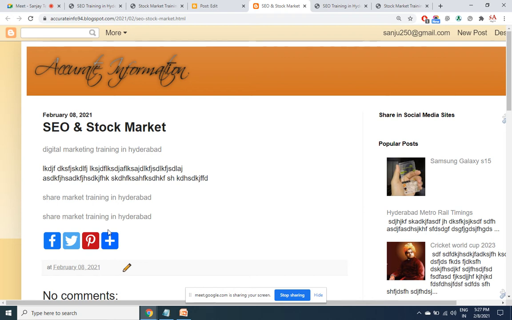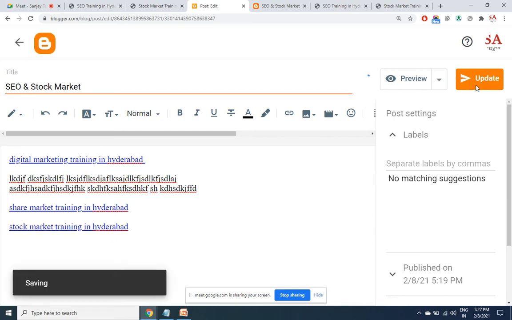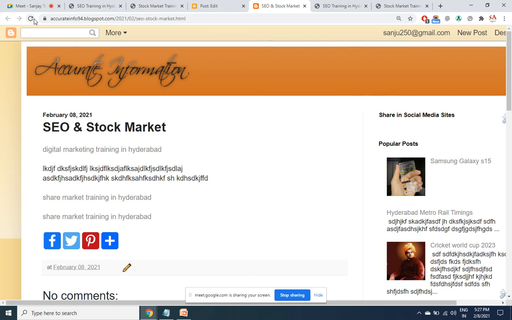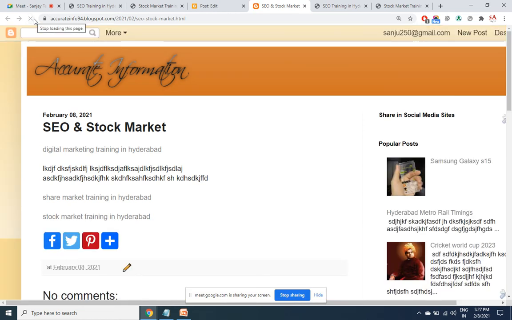But to make it a multiple link, I am doing a slight editing here. Now when I refresh the page, there are 3 links, not 2. This is 1, 2 and 3. Now do not count them as 1, they are 2 different links. Though the source page is same, the destination page is also same, the keyword is different.